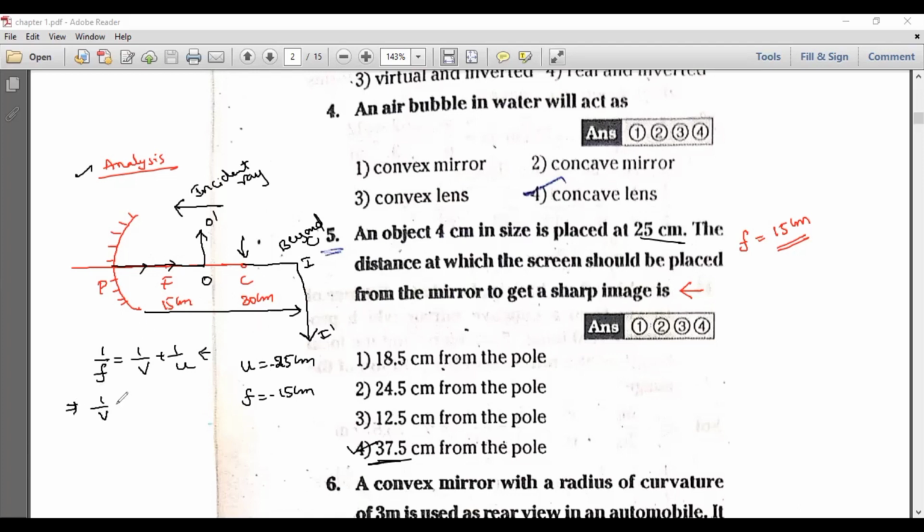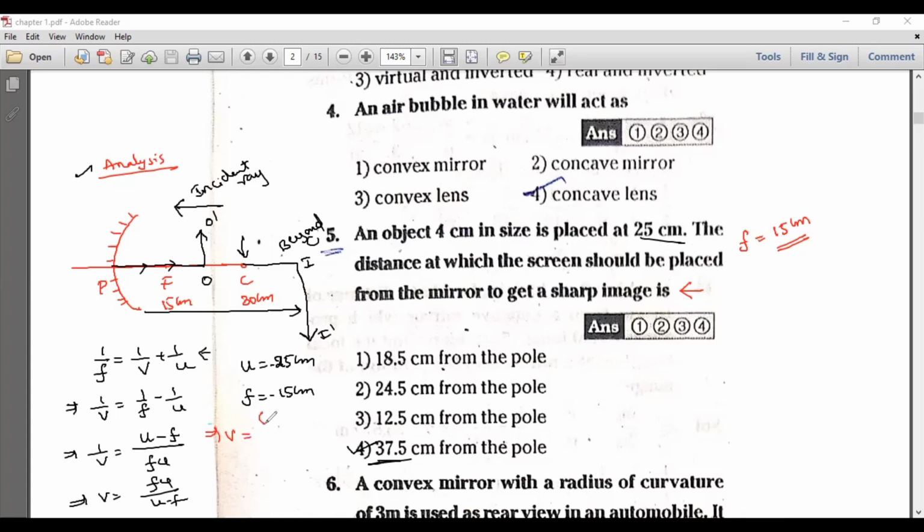The distance which is measured opposite to the incident ray is taken as negative. From this, 1 by v can be written as 1 by f minus 1 by u. Solving the equation, the LCM will be fu. In the numerator, you will get u minus f. This is the value of 1 by v. Then v you will get as fu divided by u minus f. Substitute the values, you will get the answer. Then v is equal to f into u.